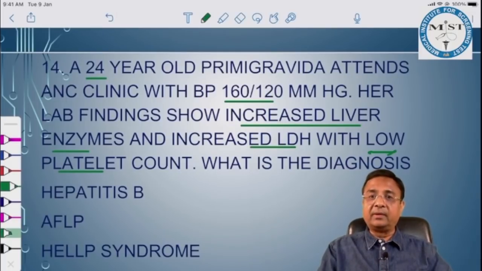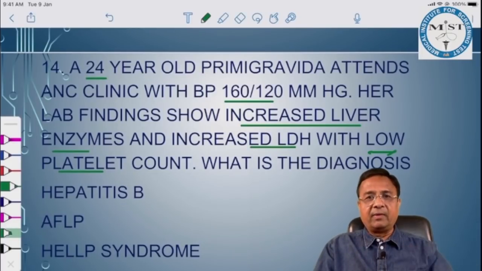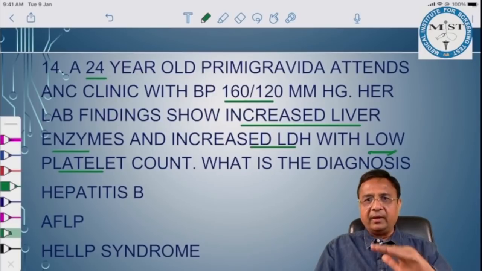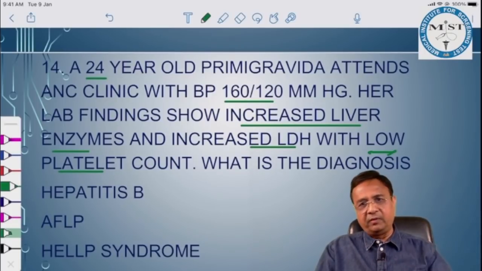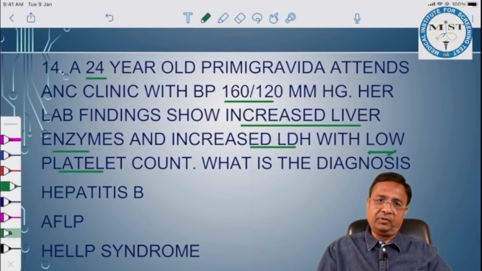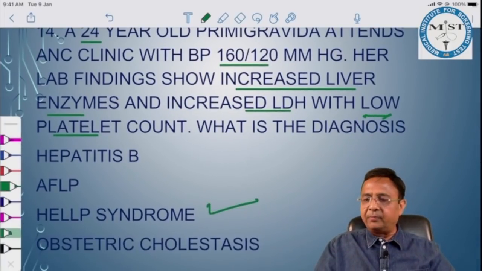What is happening? This is a case of HELLP syndrome. BP is increasing, 160 by 120. Increased liver enzymes, increased LDH is because of hemolysis. So this is clearly a severely pre-eclamptic woman which is turning to HELLP syndrome. So definitely it is HELLP syndrome.